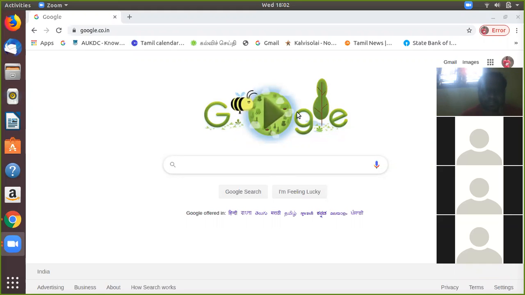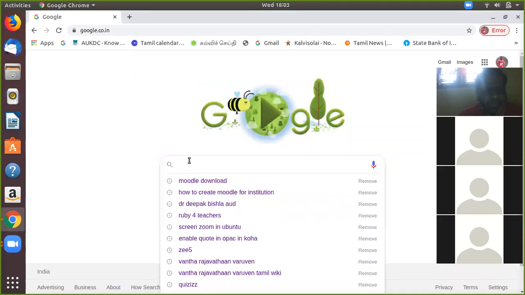Okay, so we'll start the session. I don't have any PPTs. This 1.5 hours we'll see the important basic ICT tools through online contents for your teaching purpose. Do you have your mobile phone with you? Please hold your mobile phone, because we'll do some of the activities using your mobile phones. Okay.